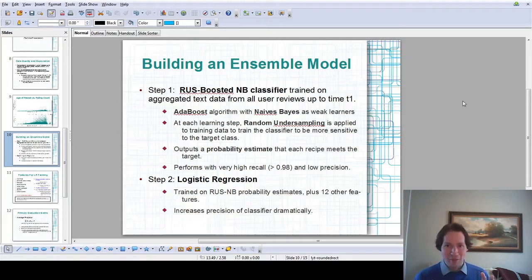Is the sentiment good? Is the sentiment bad? Are we likely to become popular? Are we not likely to become popular? This makes the naive Bayes estimators train even faster, and much more sensitive to the minority class. They can sniff it out a lot better. Step 2 is a logistic regression, trained on 13 features. One of those features is the probability estimate given in the first step by the RUS boosted naive Bayes classifier. The logistic regression as a second step hurts the recall a little bit, but dramatically improves the precision. So this is the idea.